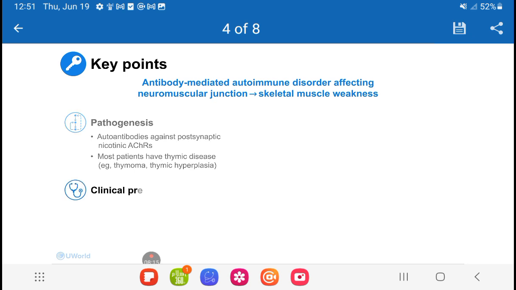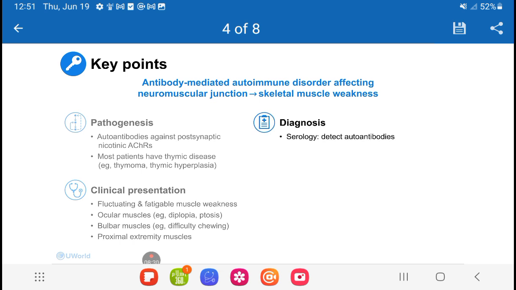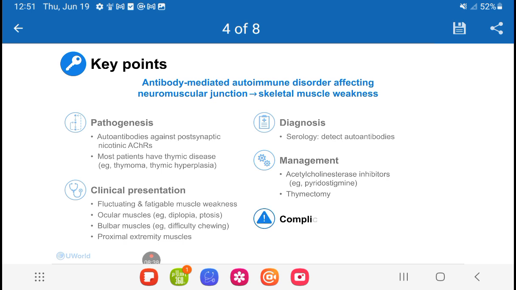Patients classically present with fluctuating and fatigable muscle weakness that primarily affects ocular, bulbar, or proximal extremity muscles. The diagnosis can be confirmed with serological tests which detect autoantibodies in the serum. Management primarily involves acetylcholinesterase inhibitors and thymectomy. A common complication is myasthenic crisis, which can cause life-threatening respiratory failure.